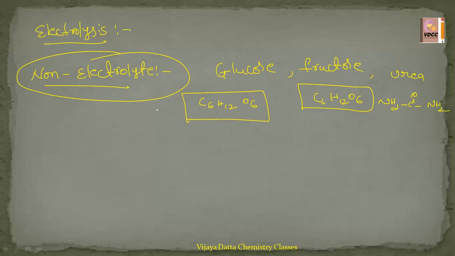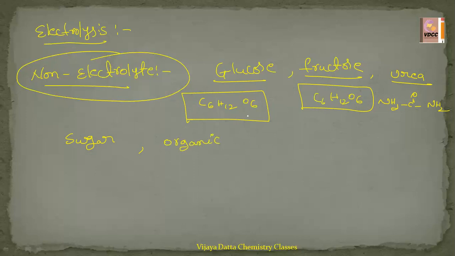So they won't allow electricity to pass through either in the molten state or in the aqueous state. Molten is nothing but semi-solid state, aqueous is completely the liquid state. They won't allow it, such substances are called non-electrolytes. Examples we can take, as I said, glucose solution, urea solution, fructose solution. We can take sugar syrup. Sugar solution is nothing but glucose solution. And some organic solvents, CCl4, that is also a non-electrolyte.